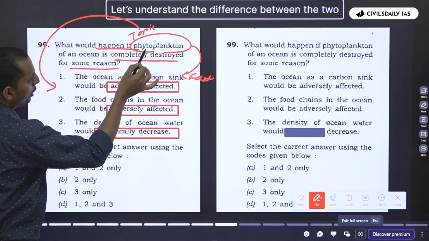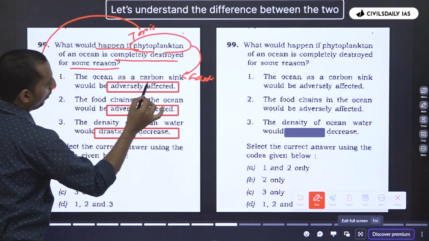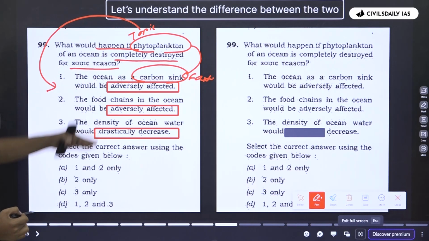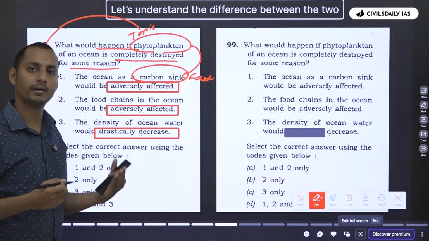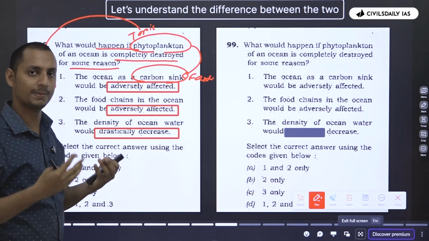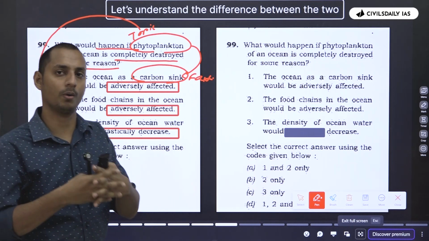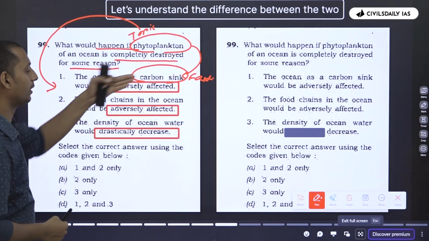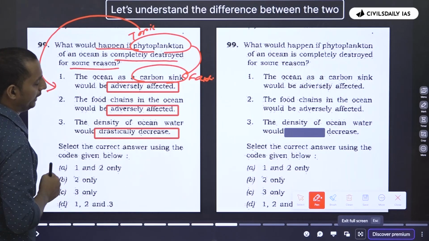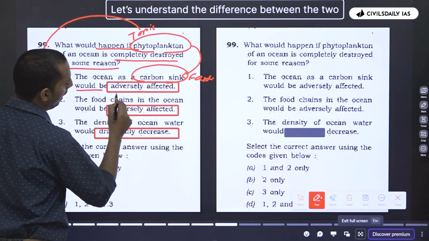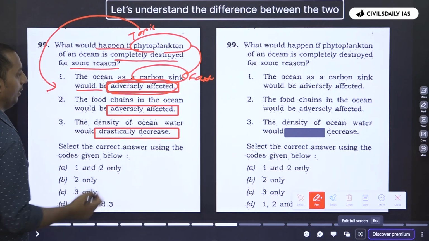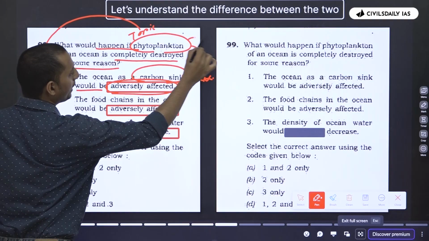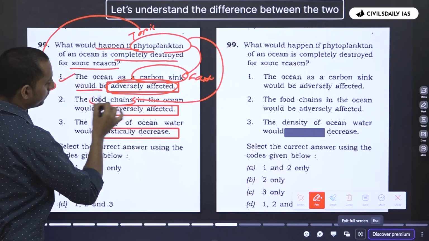So here, phytoplankton is the first thing and carbon sink is the other thing. Now, do phytoplankton and carbon sink have any relation? Obviously, phytoplankton and carbon sink have a significant relation, right? It's basically the phytoplankton which absorb the carbon dioxide and release the oxygen. So phytoplankton and carbon sink have a relation here. Therefore, even if UPSC introduces the word adversely affected, which is an extreme word, this is correct. Now, in the second statement, do phytoplankton and food chain have any relation?